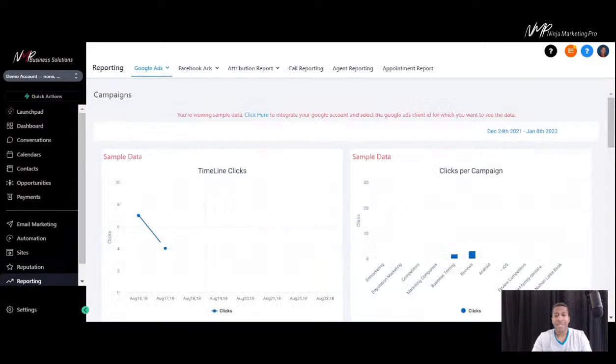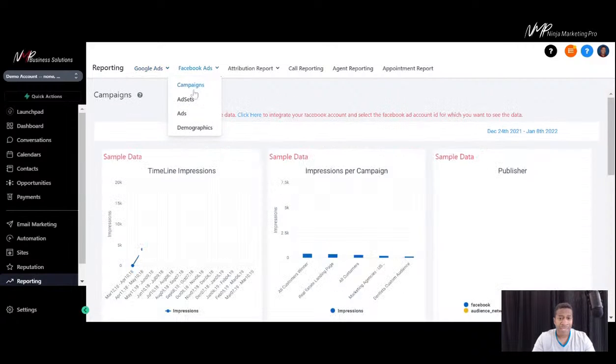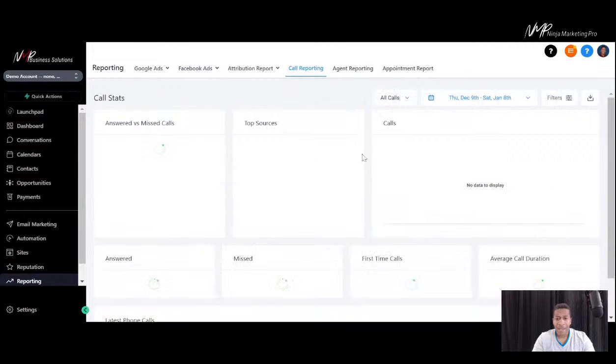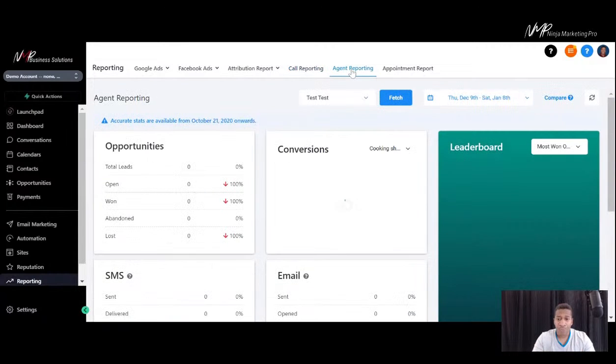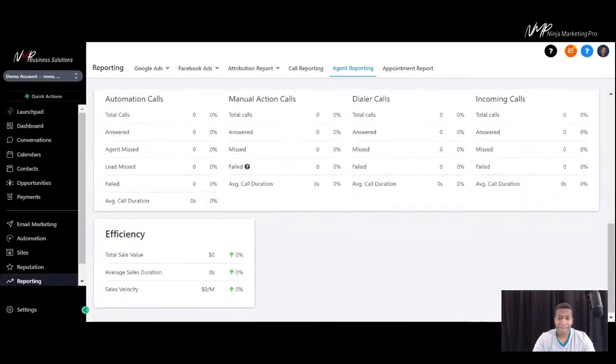Next, reporting. There are tons of reports in here for your business, from your Google Ads, the ad groups, the AdWords, the keywords, conversions. Same with Facebook: campaigns, assets, ads, demographics. Your attribution reports, conversion reports, and source reports. Call reporting is in here. Just lots of information so you know what's happening within your business based on the phone calls. Agent reporting is in here. Keep track of how your agents or your team are doing. Even the team leaderboards over here, different opportunities, who's doing their job, who's keeping up, who's falling behind, and how you're doing as a whole as a business. All can be tracked right from here.